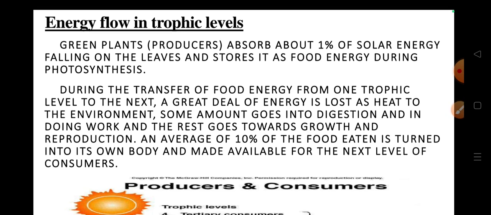Green plants, those are producers, absorb about 1% of the solar energy falling on the leaves and store it as food energy during photosynthesis. During the transfer of food energy from one trophic level to the next, a great deal of energy is lost as heat to the environment. Some amount goes into digestion and in doing work, and the rest goes towards growth and reproduction. On average, 10% of the food eaten is turned into its own body and made available for the next level of consumer.